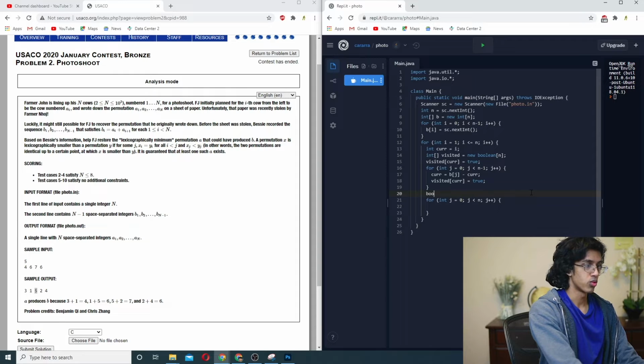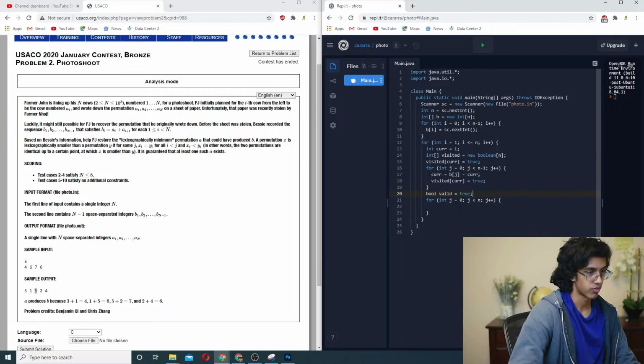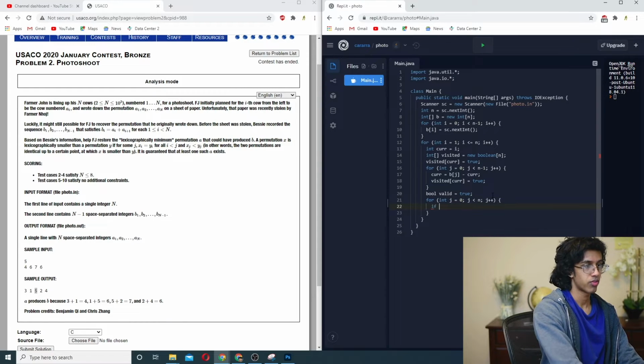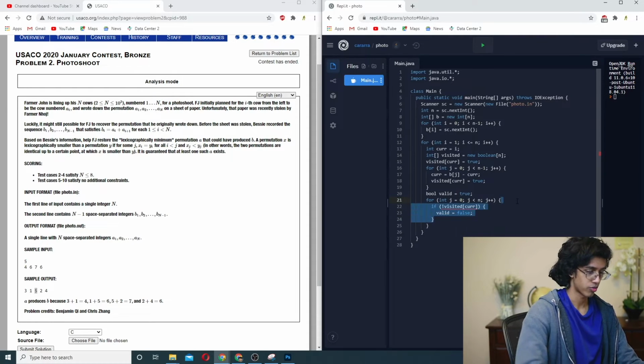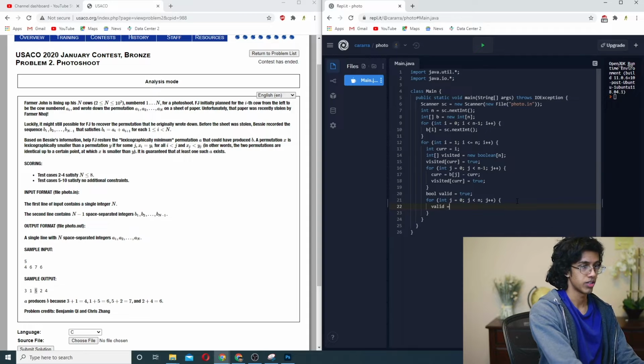So we could say boolean valid is equal to true. Should it be default true? Yeah, because if any of them are false, then it's not valid. So if not visited[car], valid equals false. Okay, like technically the best way to do this, you know, we're just gonna be cool. It would be valid is equal to valid and... could you do and n equal? Could you? I'm gonna try that. Valid and n equal visited[j].